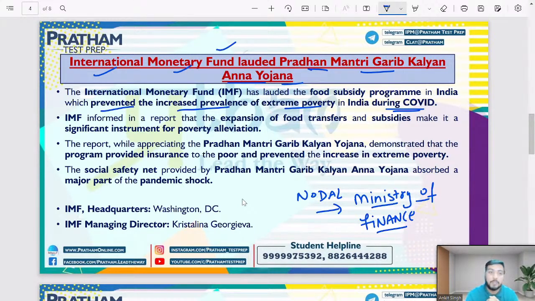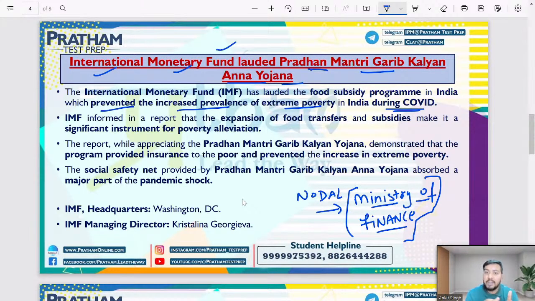That is the Hooghly River. Now, we are talking about the Pradhan Mantri Garib Kalyan Ann Yojana. So the nodal ministry for this is the Ministry of Finance. I have written it down for you, right? And who is the current Finance Minister of India? Smt. Nirmala Sitharaman.